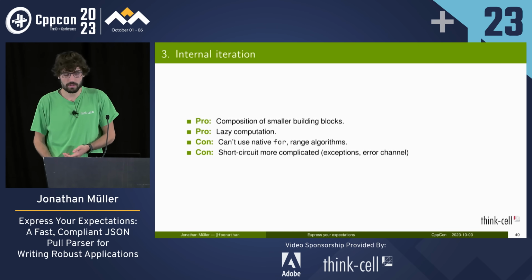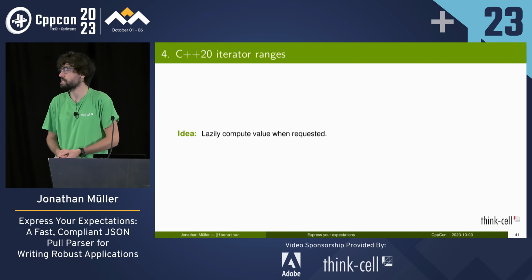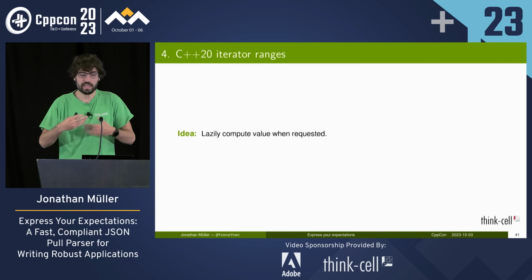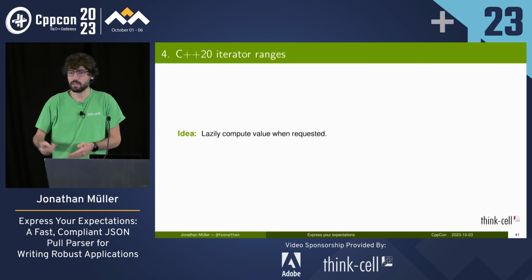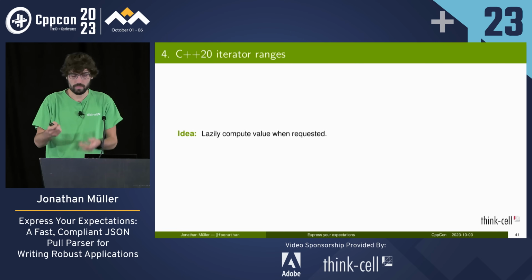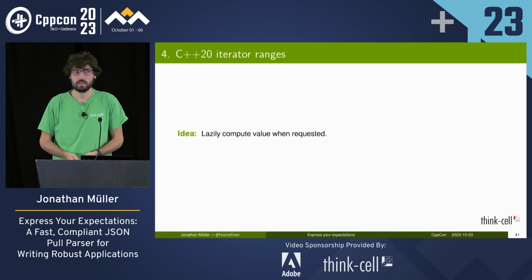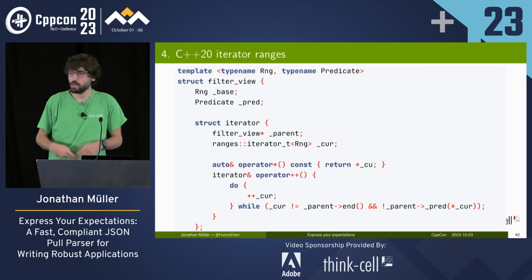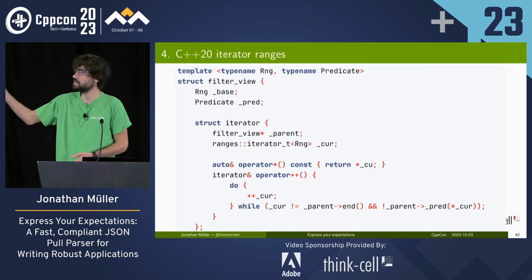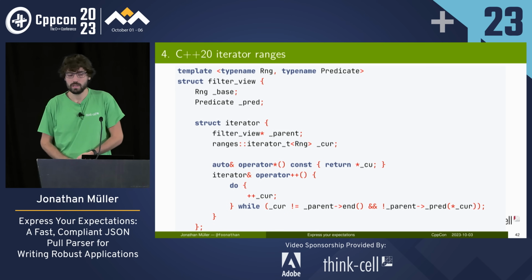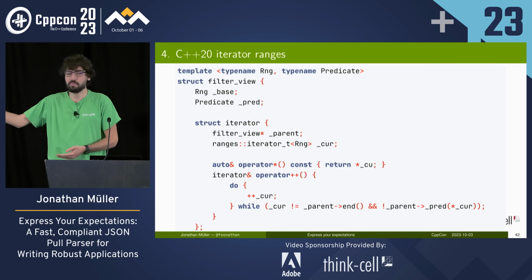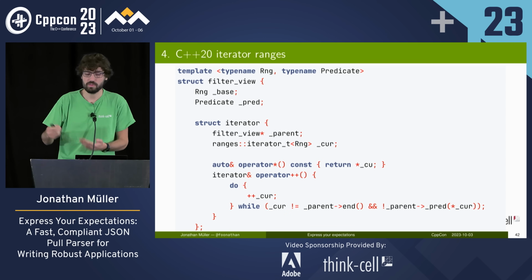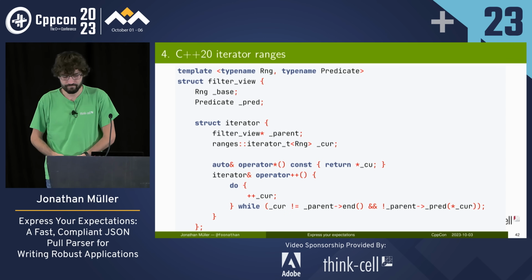So what you expected is that we were to use C++20 iterator ranges. So here again the idea is we lazily compute values when required by the caller. So instead of pushing everything to the caller, we just have the iterators, and when we increment them, we do the actual work. So we also need filter for those. So filter is a custom range with a custom iterator type. It does nothing on dereference, so it just forwards because filter doesn't change the value. But when we increment it, we increment past until we find a value that matches the predicate.